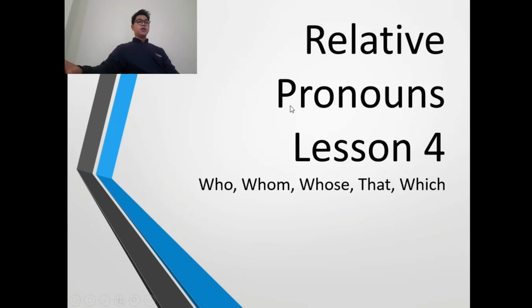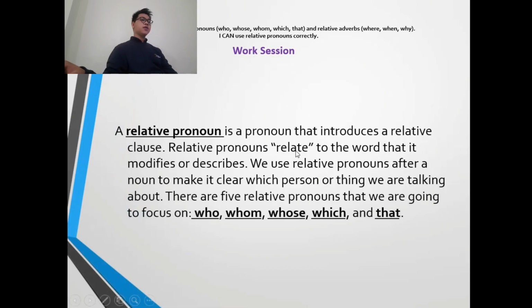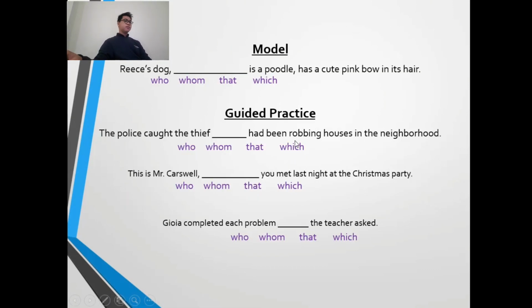Okay, relative pronouns, lesson 4, home: who, whose, that, thing. Okay, "Rex the dog, which is a poodle, has a cute pink bow in its hair." Because the dog is a thing, we are going to use which. Yes, because there is a comma. If there is a comma, we use which; if there is no comma, we can use that.